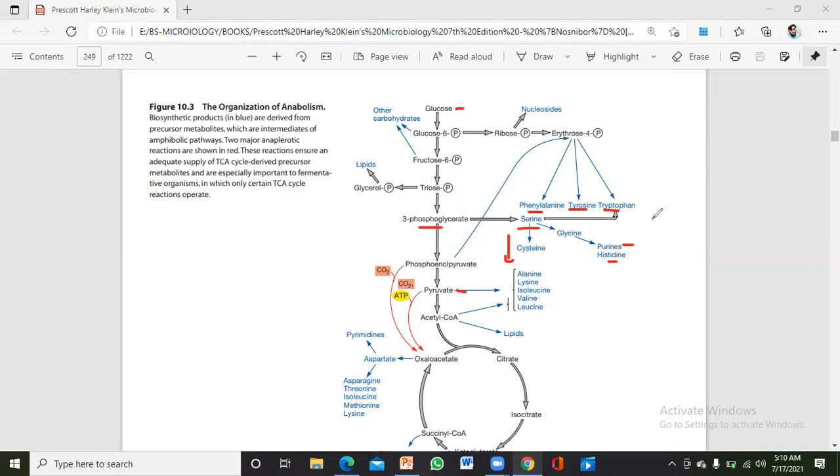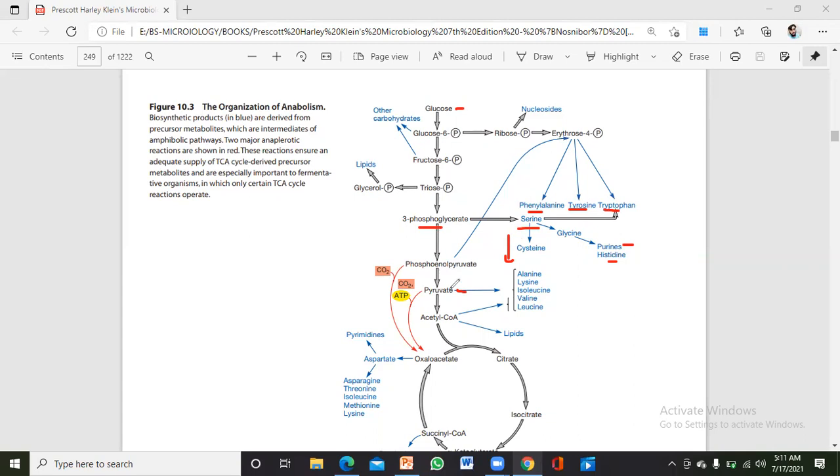I want to tell you that these are the precursor metabolites of these amino acids. For example, if someone asks you what precursor metabolites really are, your answer will be that precursor metabolites are those chemicals that are involved in the formation of different biological components.